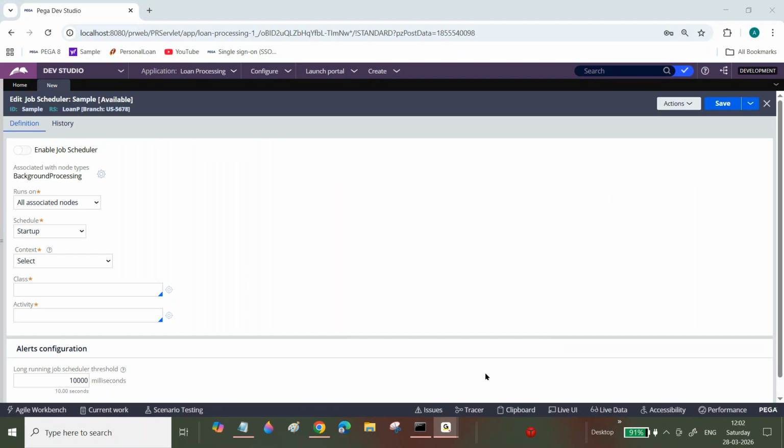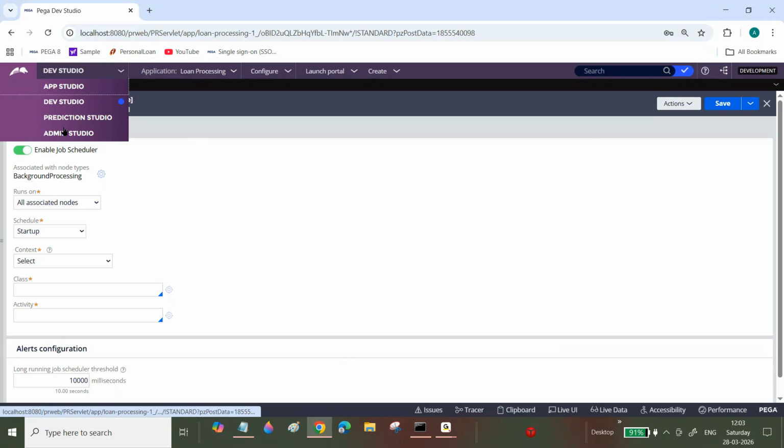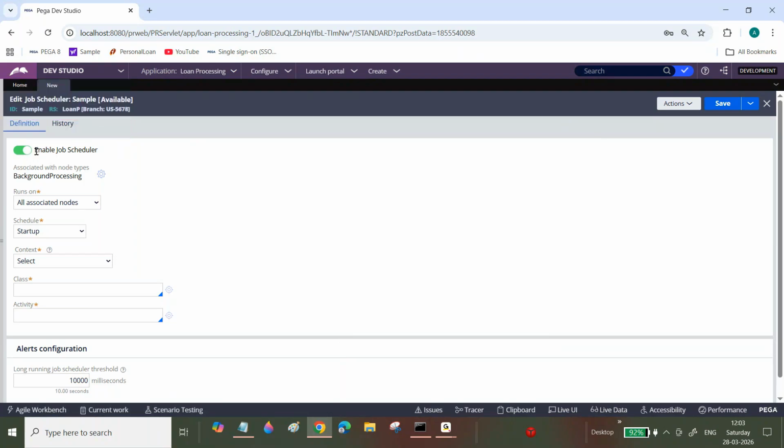Now this one you can say is permanently disabling from the rule level. Permanently enabling from the rule level. Even if you enabled it, from Admin Studio you can disable or enable. So in case you permanently want to disable and enable, you can do it at the rule level. Now here, associated with the node types.